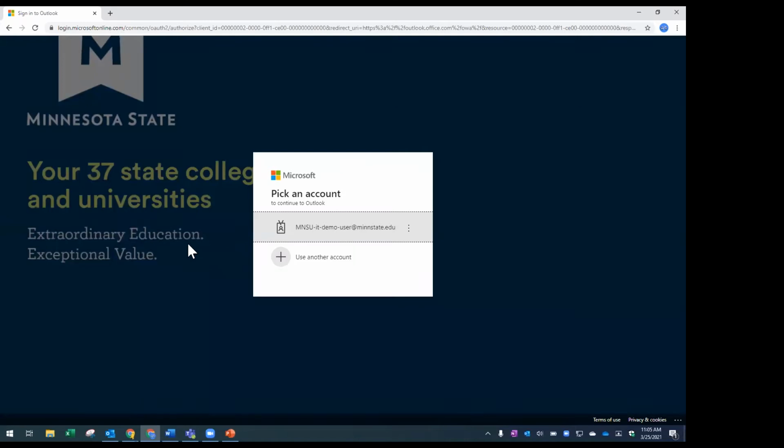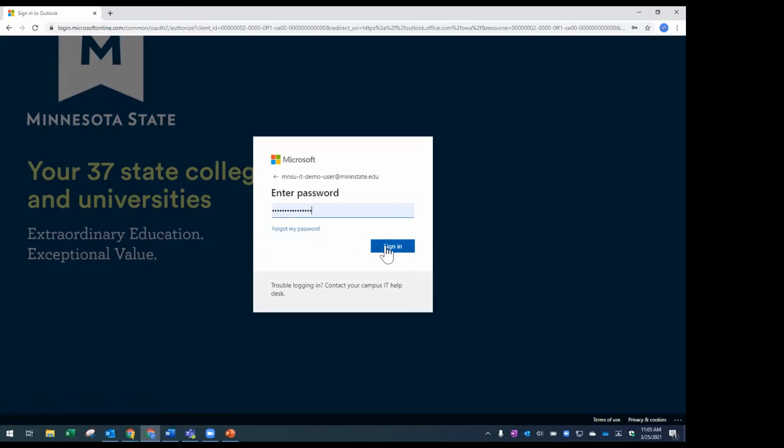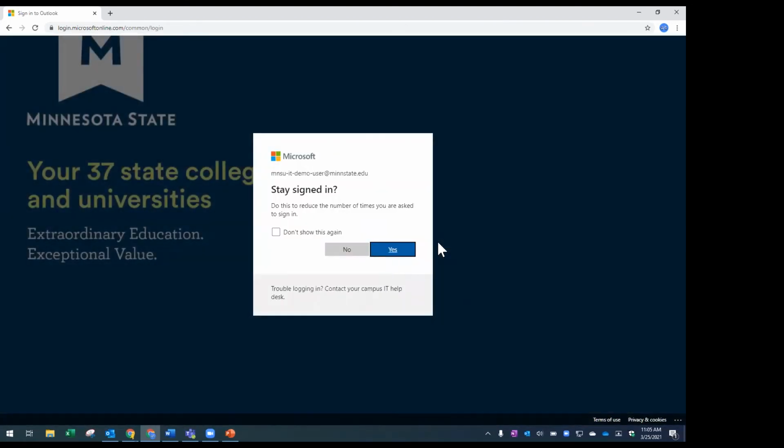And for today's demonstration, for part of it at least, I'll be using a demonstration account, so it doesn't show any of my personal information. So the first thing it prompts me with is which account do I want to use? And for this web browser, I'm currently using the demonstration account. So I'll select that. And I've entered my password before, so it remembers that, and I'll click sign in.